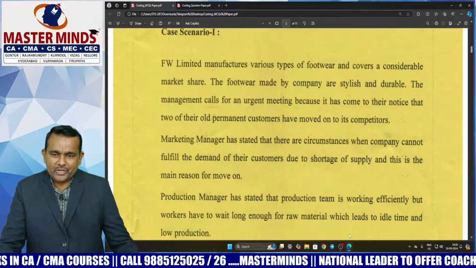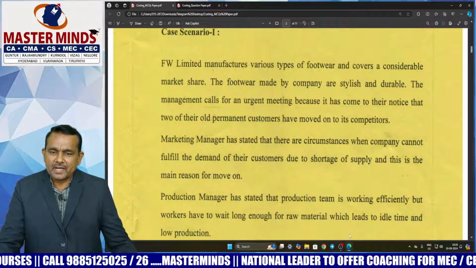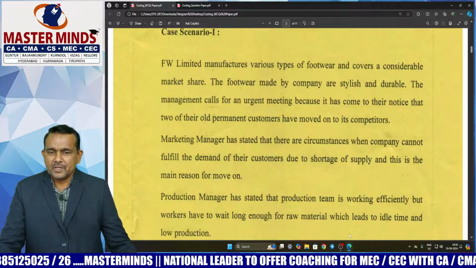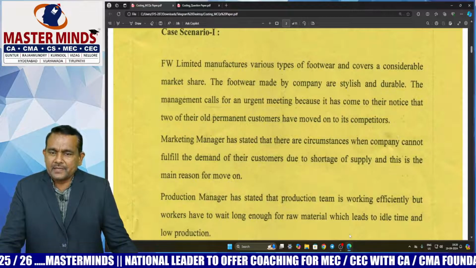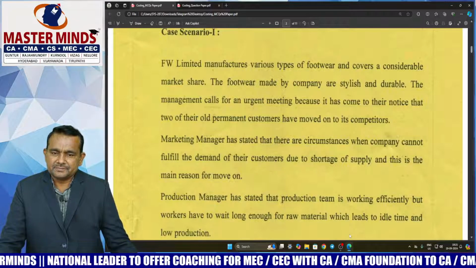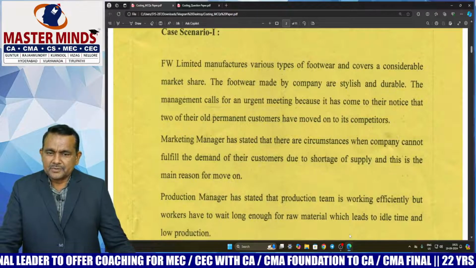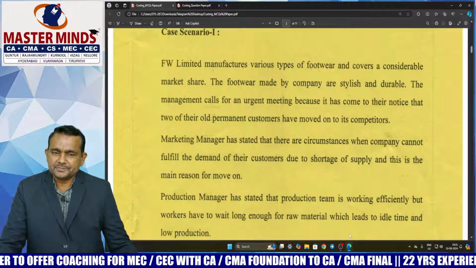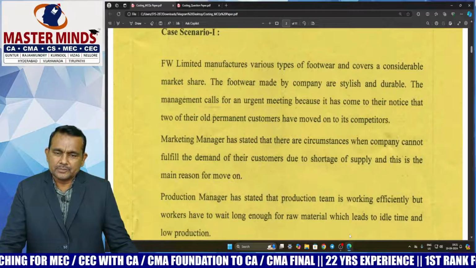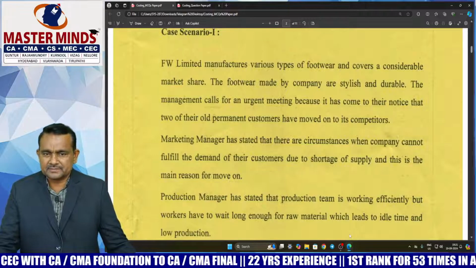Let's have a quick review of today's exam paper, CA Inter Cost and Management Accounting, September 19th 2024. Overall review, what I can say, paper is moderate, not easy. Some questions are very lengthy, so paper is moderate. Some students are saying, sir, paper tough, sir. No, paper is moderate. I can say that must be a lack of practice.